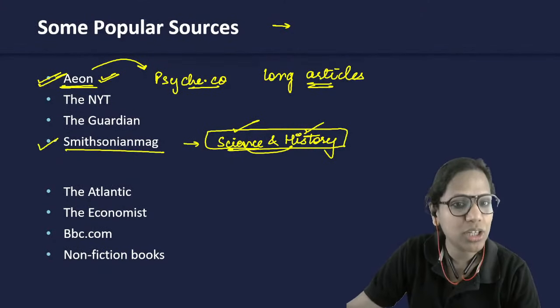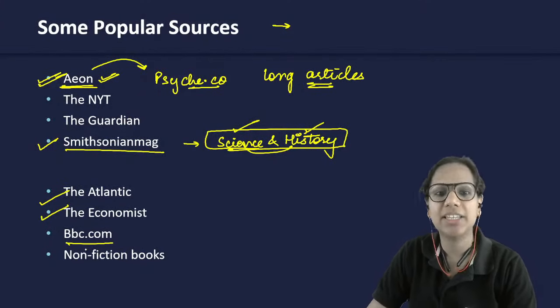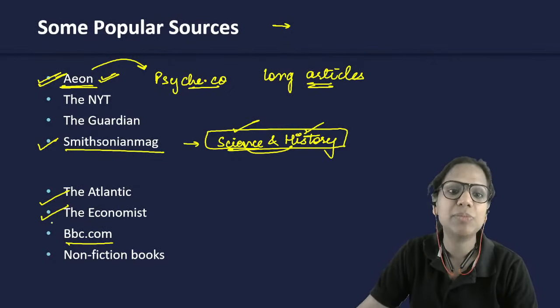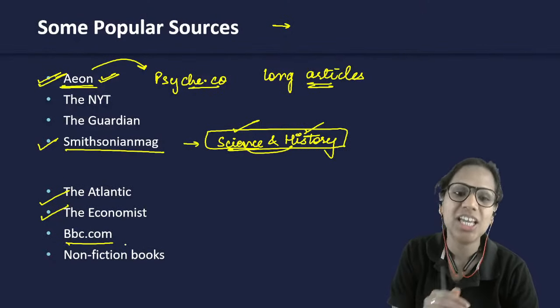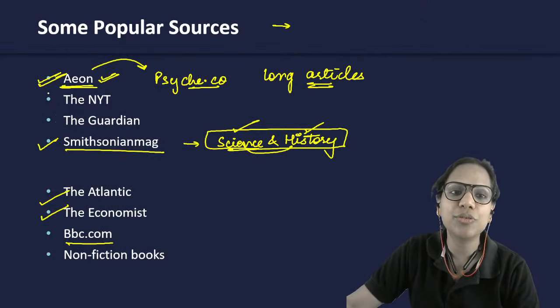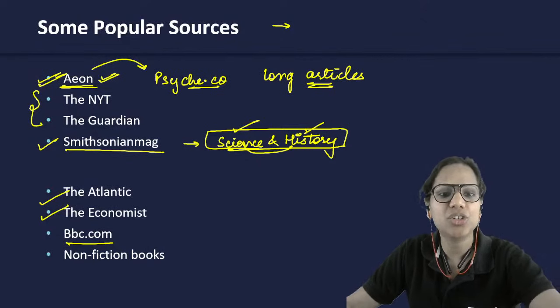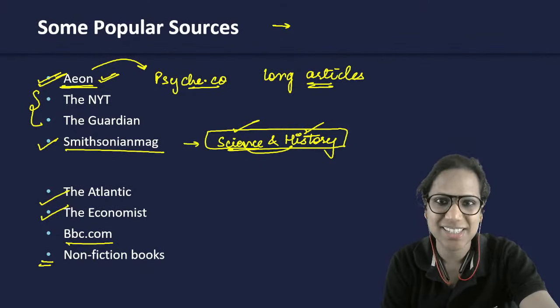Aeon, Smithsonian Mag, The Atlantic, The Economist, Forbes, right? BBC.com. You'll find them here. And Aeon is free, Smithsonian is free, BBC is free. So you don't have the excuse that some of these sources are not free. Whatever free sources there are, exploit them to the maximum. The ones that are not free, whatever you get free, read that. NYT and Guardian are newspapers, and definitely you should read non-fiction books.